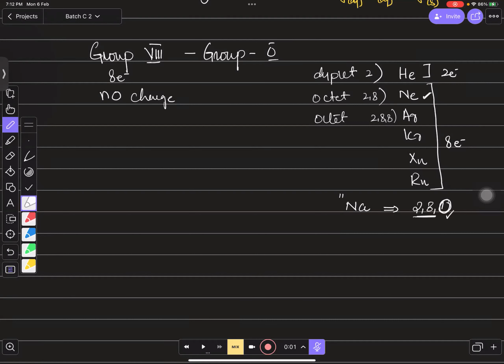It is the same if you talk about, suppose, phosphorus. Phosphorus has 15 electrons in total, so it is 2,8,5. It receives 3 electrons to become 2,8,8, and this is actually the resemblance with the electronic configuration of argon gas, right, bacho?